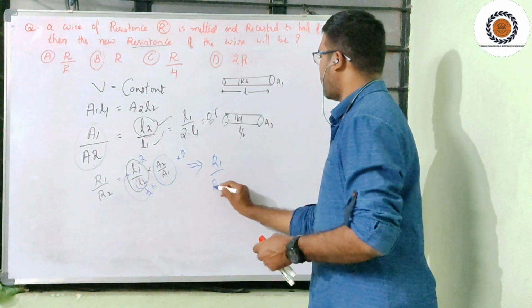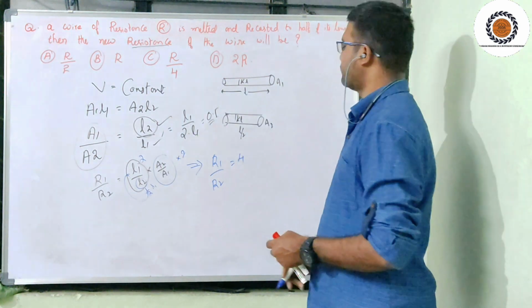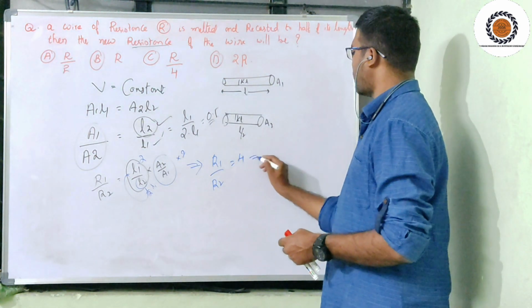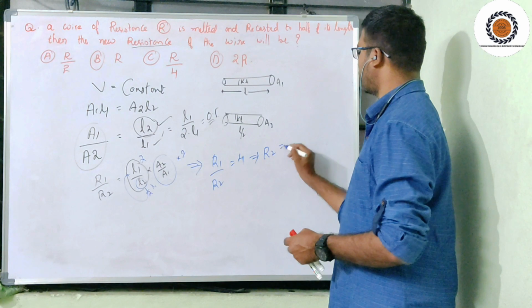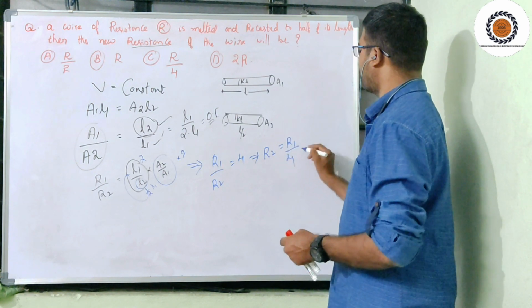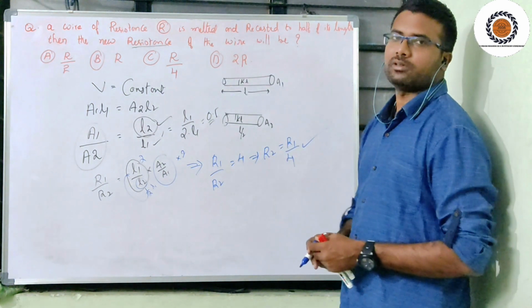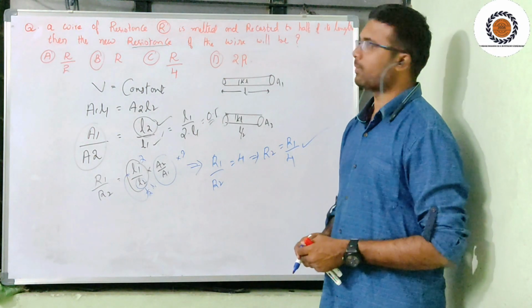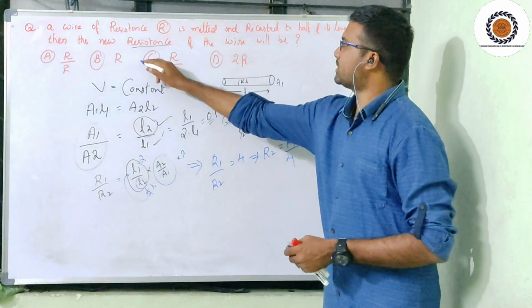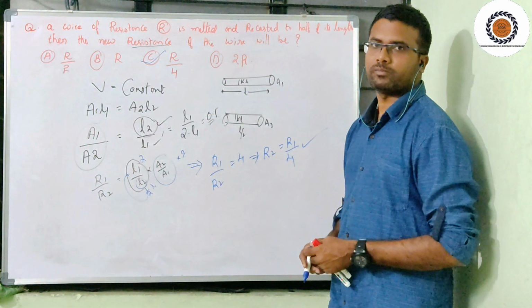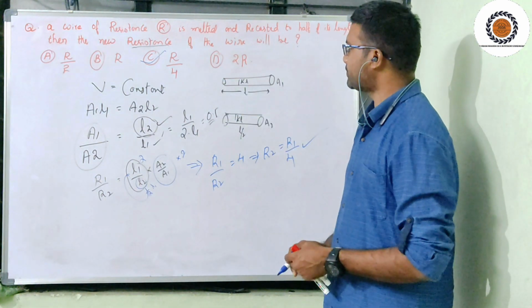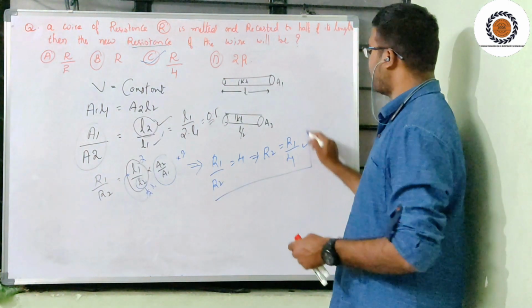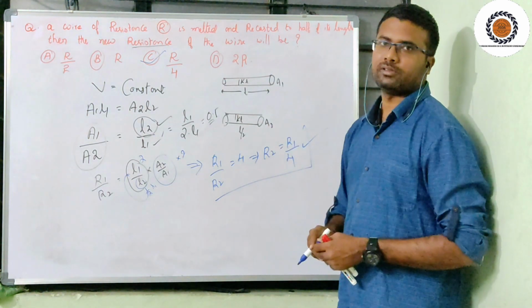Together, R1 divided by R2 is equal to 4. Then what is R2? R2 is equal to R1 divided by 4. Which one is the correct option? R divided by 4. C is the option.